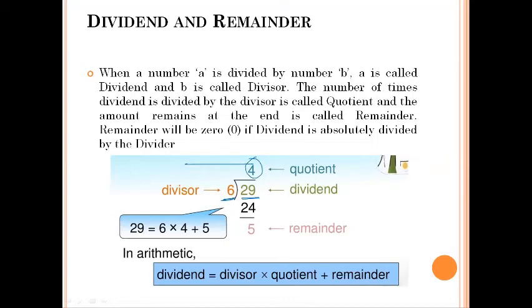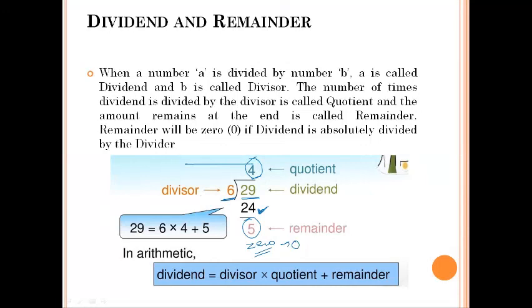And when you multiply the divisor with the quotient, you're going to get some number. If that number is not equal to the dividend, then you are going to get a remainder. If this number, that is the multiplication of the quotient and the divisor, is equal to the dividend, in that case you are going to get 0 as the remainder.